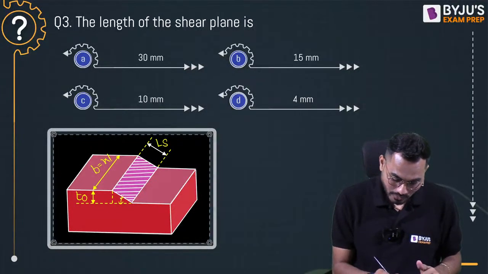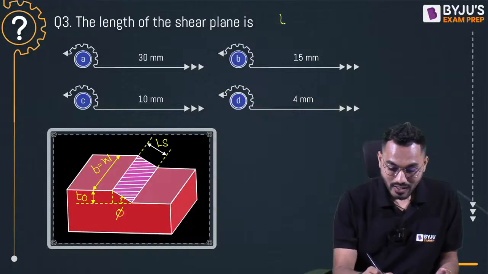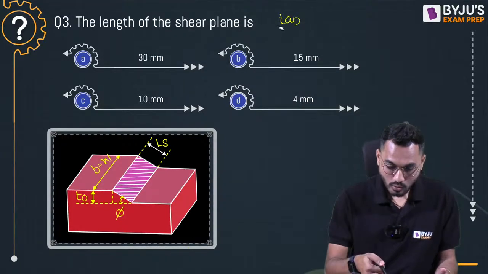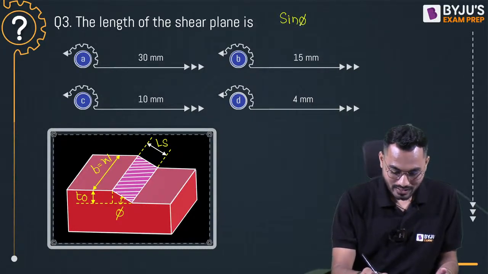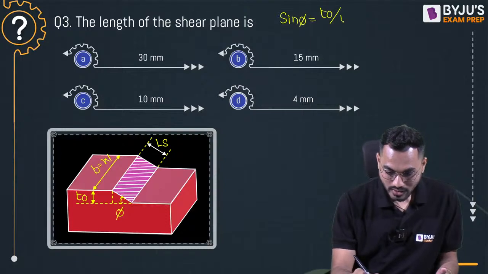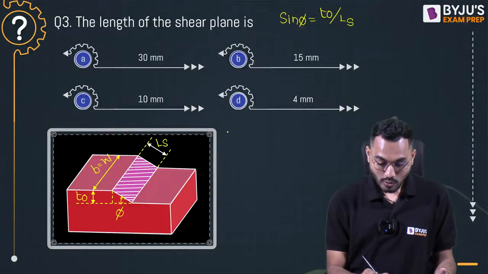The angle made by the shear plane with the cutting velocity vector is phi. So from this triangle, sin phi is exactly equal to opposite, that is the uncut chip thickness t naught, divided by the hypotenuse, that is the length of the shear plane Ls. So how to calculate the length of the shear plane?